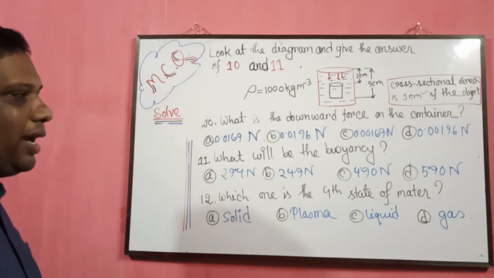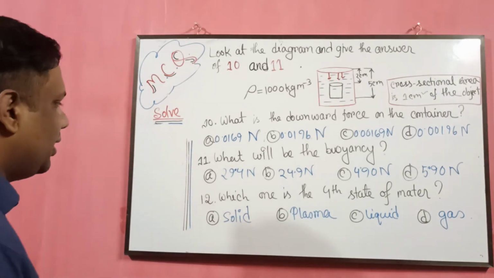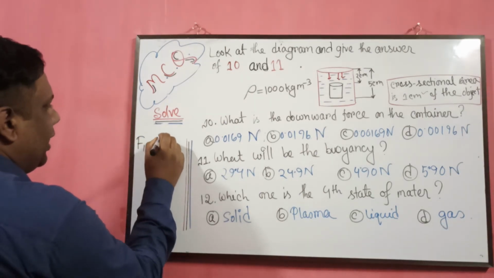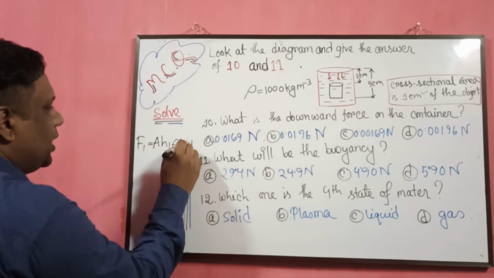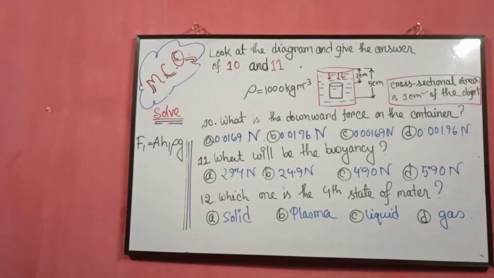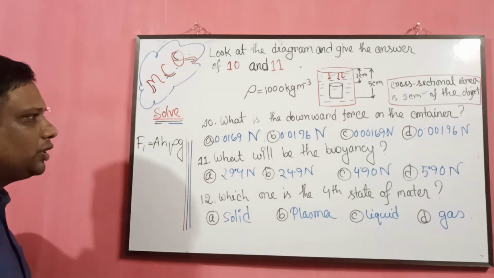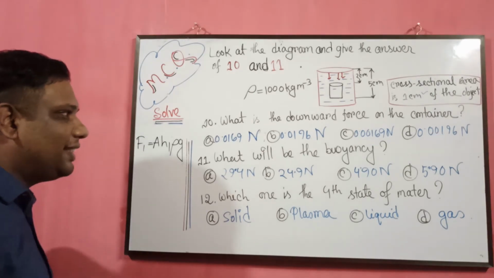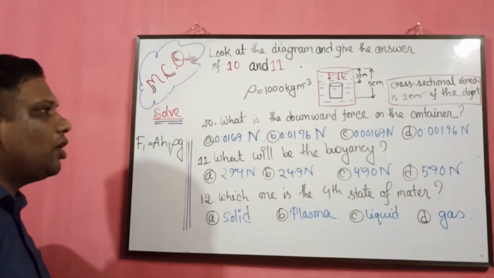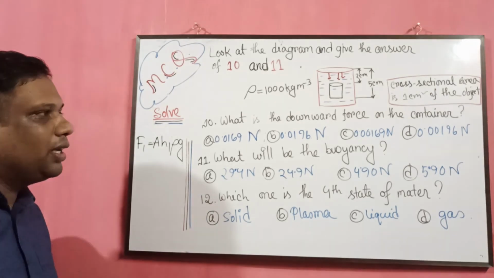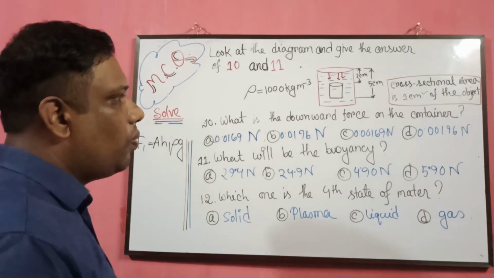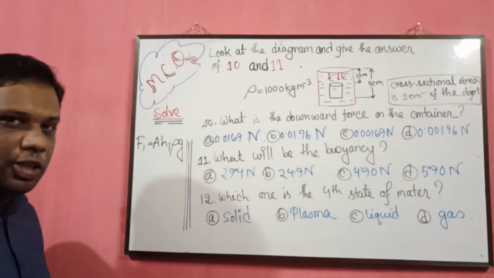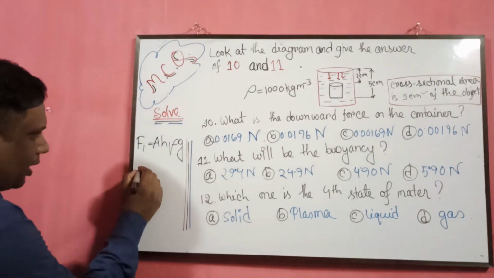To solve the math, we have to apply the formula F1 is equal to H1 rho g for downward force. So for the downward force, we have some options. A is equal to 0.0169 Newton, B is equal to 0.0196 Newton, C is equal to 0.00169 Newton, and D is 0.00196 Newton.